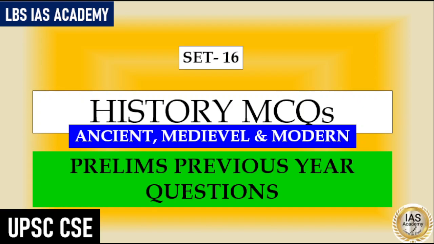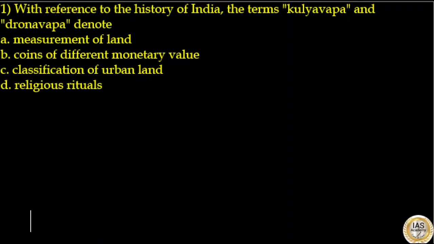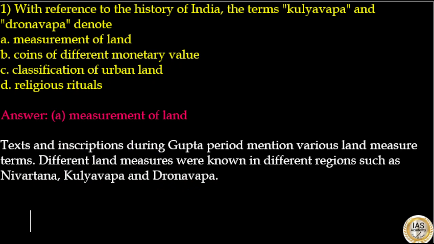Our first question is, with reference to the history of India, the terms kulyavapa and dronavapa denote. Options are measurement of land, coins of different monetary value, classification of urban land, religious rituals. The answer to this question is option A, measurement of land.